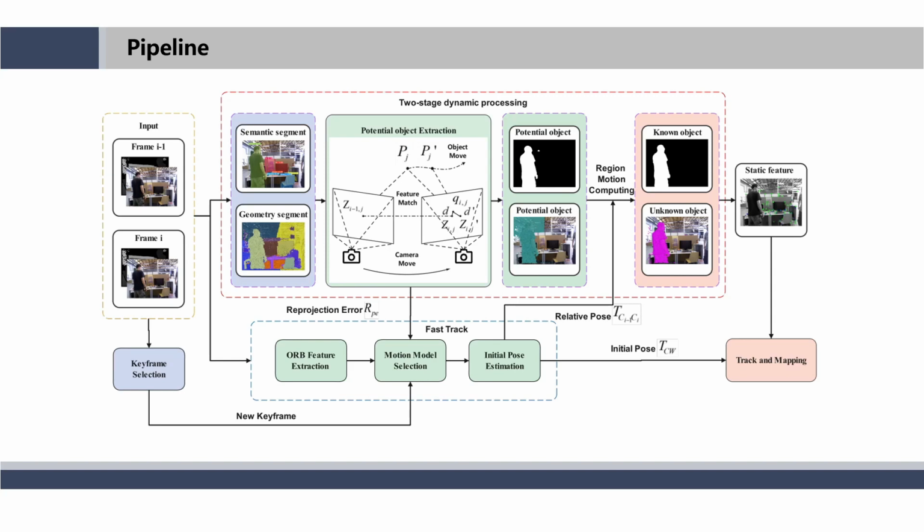For actual motion regions that are not detected through motion discrimination, feature points within the regions are extracted to mitigate their impact on the system's localization. Ultimately, the influence of both known and unknown dynamic targets on the SLAM system is eliminated.